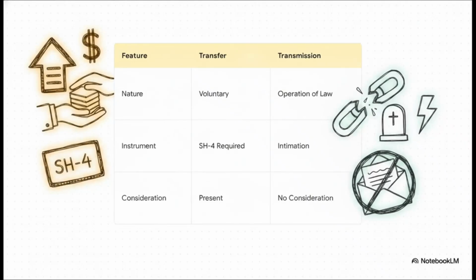Let's do a quick 30-second recap comparing transfer versus transmission under Section 56, because examiners love testing this. Transfer is a voluntary act. You sell your shares, money changes hands, so there's consideration, and you absolutely must use Form SH4. Transmission, on the other hand, happens by operation of law. Think death or insolvency. Because of that, there is zero consideration involved, and no SH4 is required at all. A simple legal intimation does the trick.